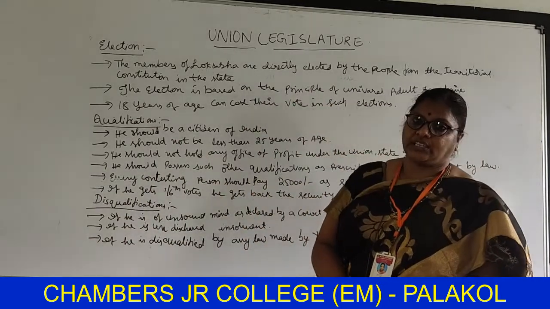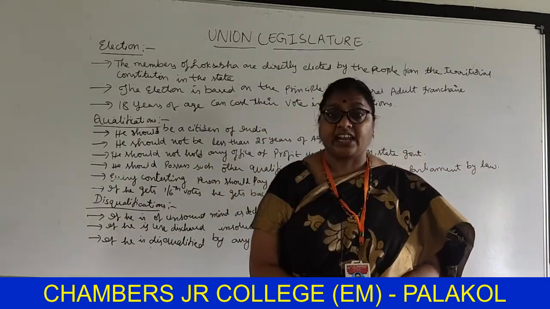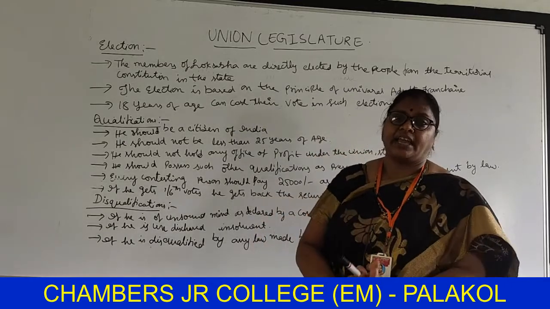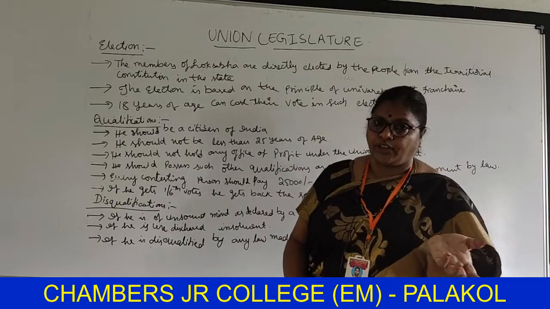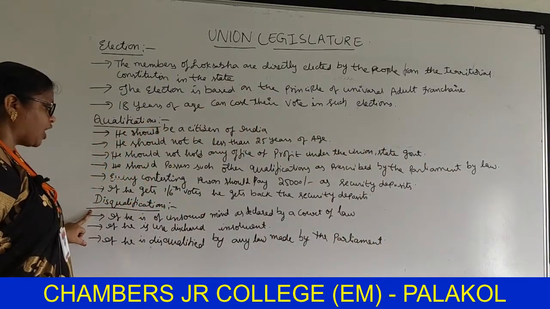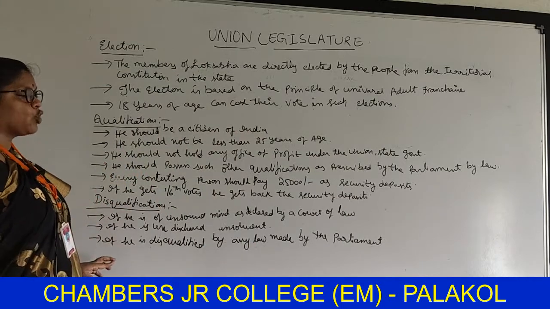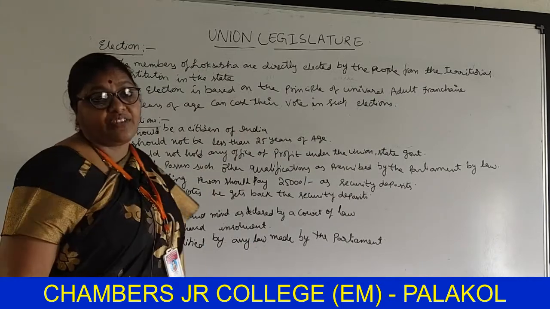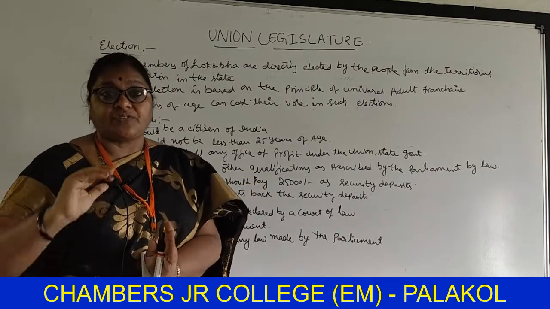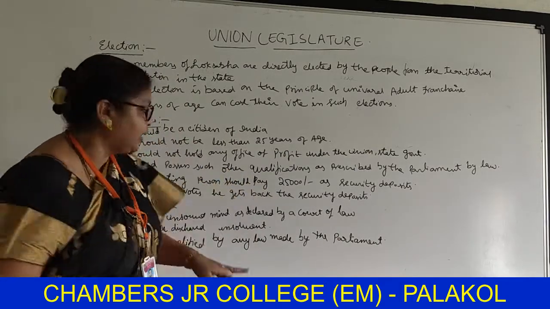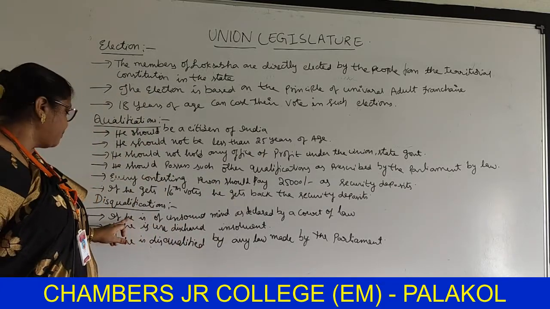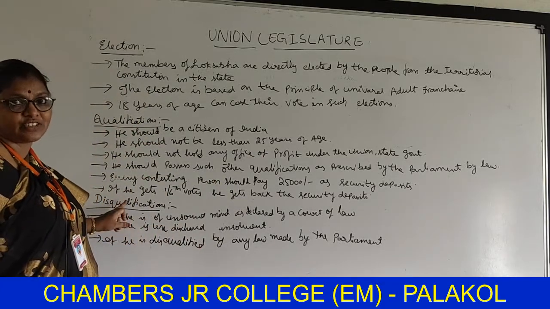Disqualifications. Because these persons are directly elected by the people, in some cases they can be disqualified. What are those? If he is of unsound mind as declared by a court of law, if some disturbance is there in his mind, such a person can be removed and declared disqualified.